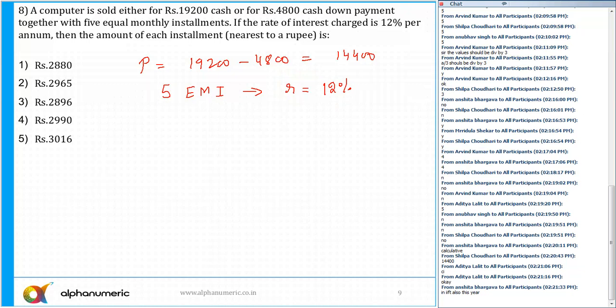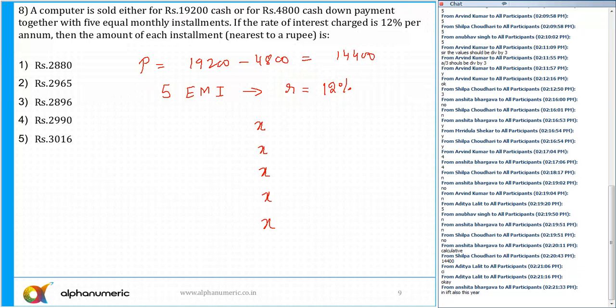So let's say each month my EMI is X rupees, X rupees, X rupees. So I have paid 5 EMIs, each of the EMI is rupees X. Okay, IFT also this year, great. So 5 EMIs of X rupees. And I have discussed several methods here. So I'm going to discuss the easiest method which you have done in the class.